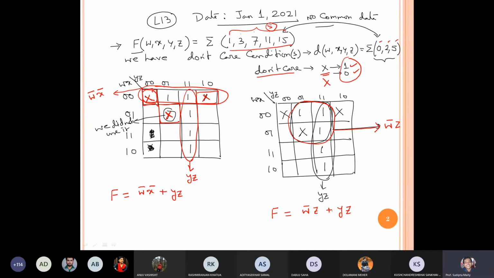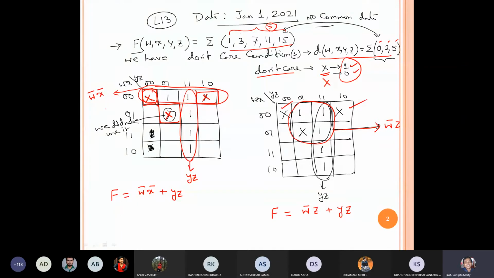The thing is that in this problem, we can have 2 or more solutions because of the existence of don't care conditions. These don't care conditions give the flexibility whether to consider other boxes or not. In the second solution, we did not consider this one and this one, so 2 don't care conditions have not been used.